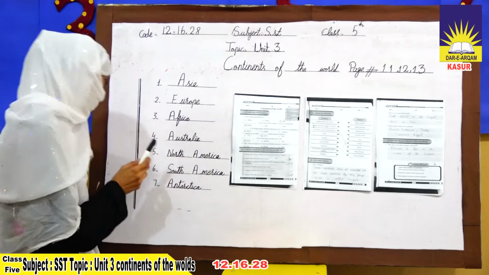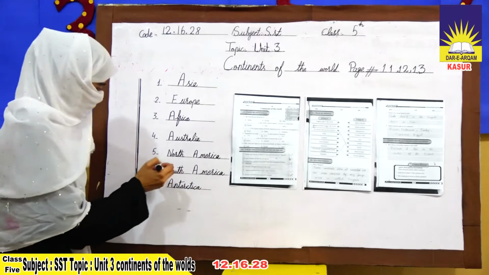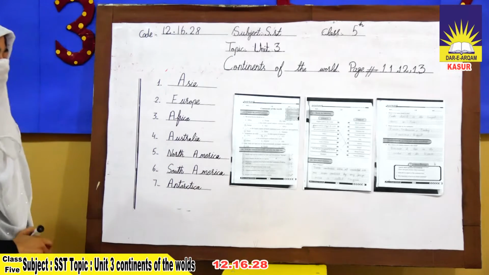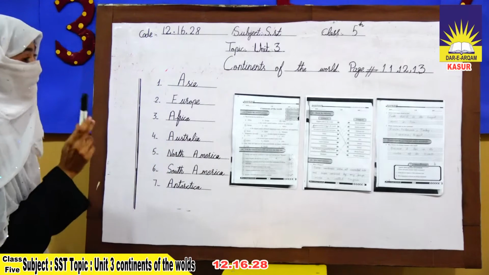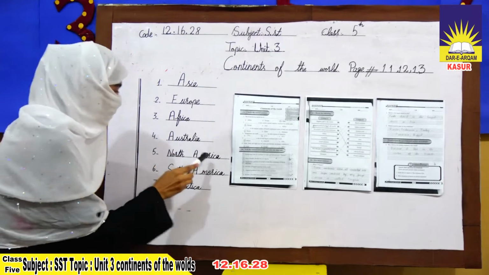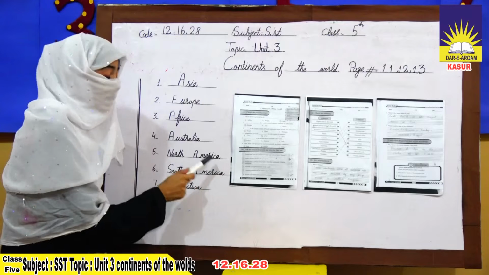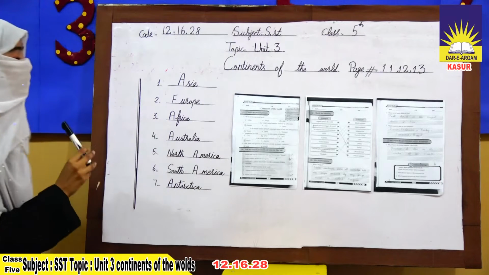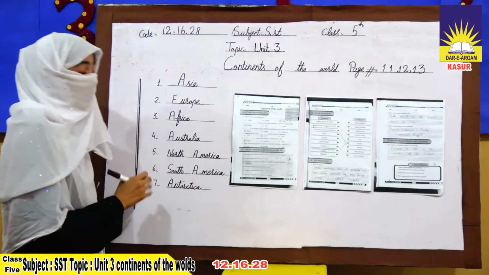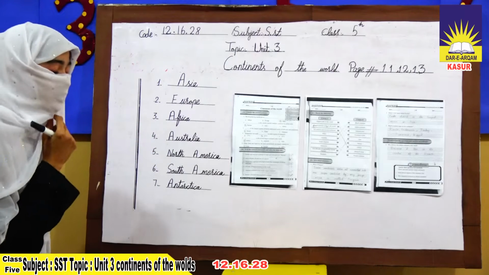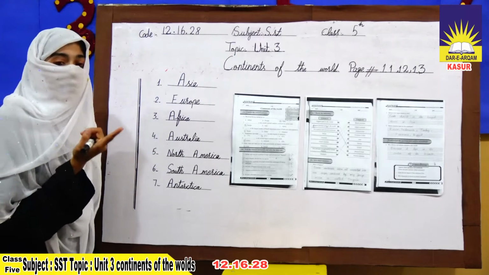Next, North America. North America is the third largest continent in the world. North America is located in the Northern Hemisphere. There are 23 countries in this continent. North America has diverse climate, geography and wildlife.